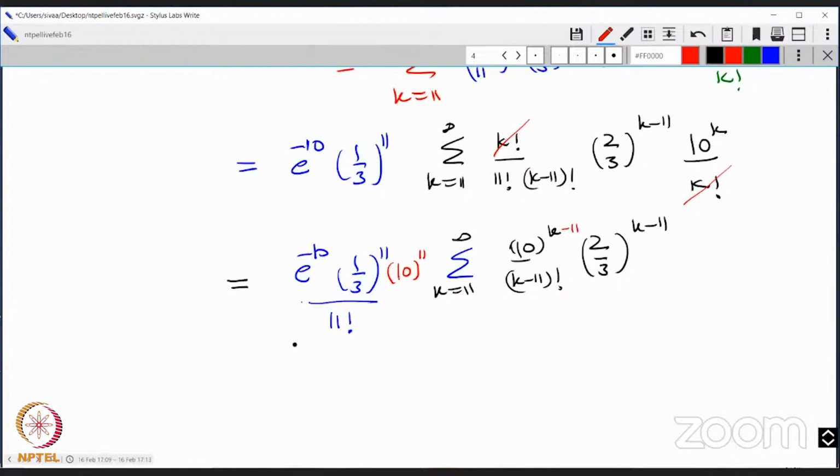And now what happens? If you identify this whole person right here, let me do it in pink, I can rewrite this as the sum from m equal to 0 to infinity, 10 power m by m factorial and 2/3 power m.